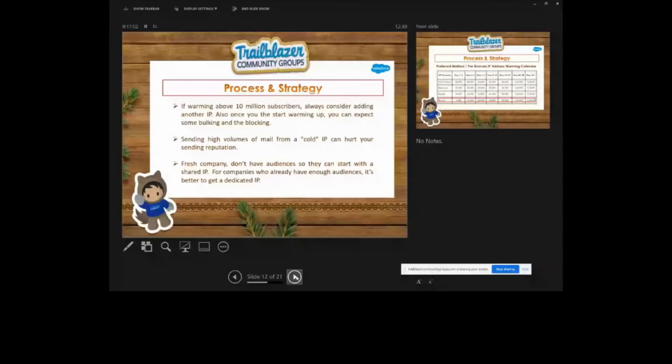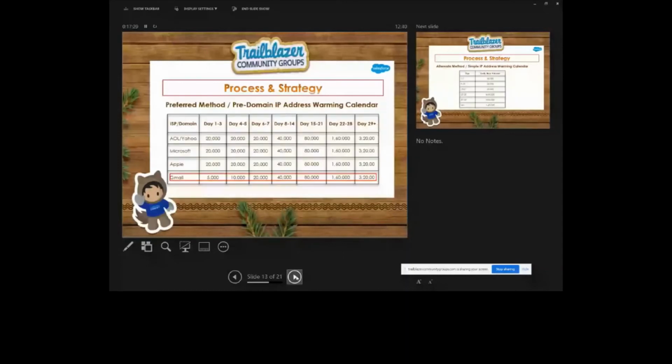Here you can see a pre-domain IP address warming calendar. Sometimes we call it the preferred method. It's in a table form, with volumes like 20,000. Instead of using this high volume of emails, you can also start with small segments. This is just an example, but you can always start with small segments, and limit your volume day by day, then increase it gradually.